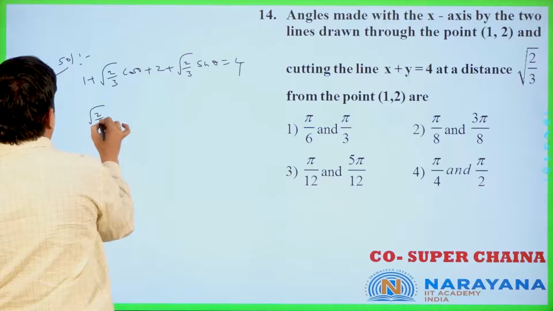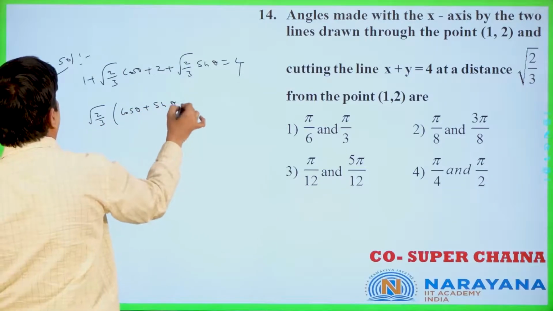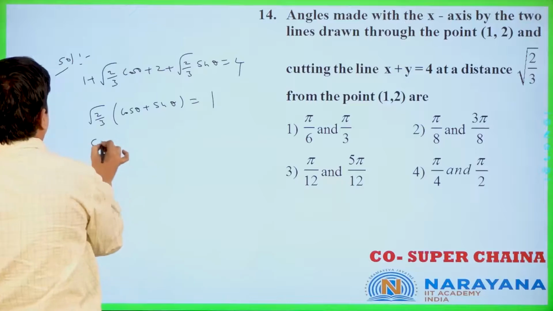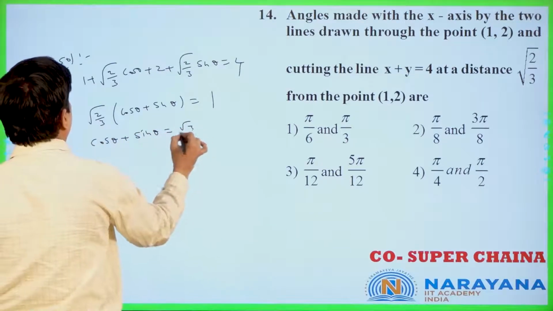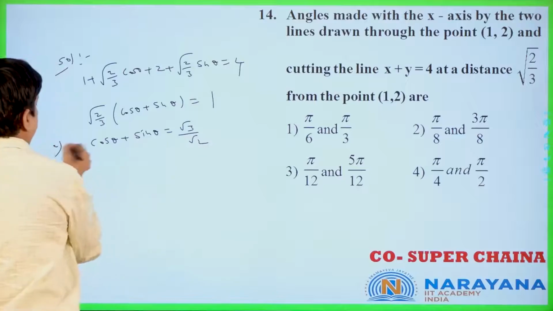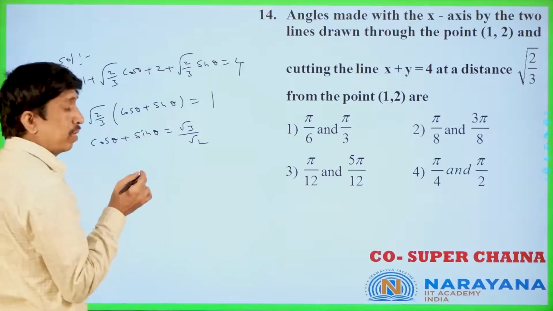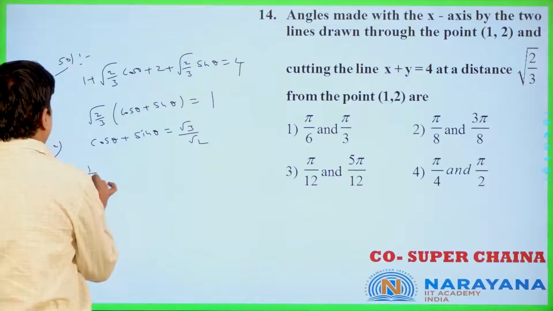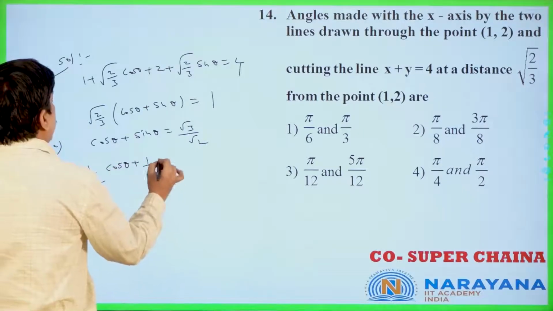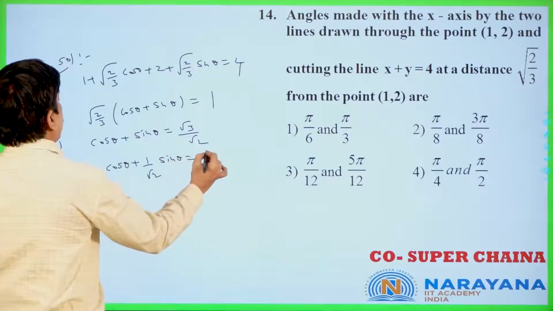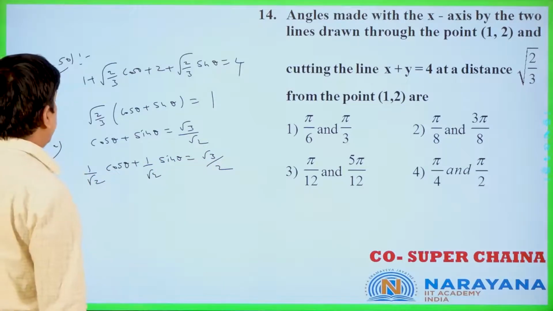Root of 2 by 3. cos theta plus sin theta is equal to 1, you will get cos theta plus sin theta is equal to root 3 by root 2 only. Now a cos theta plus b sin theta plus c is equal to 0. Divide a cos theta plus b sin theta by root of a square plus b square. 1 by root 2 cos theta plus 1 by root 2 sin theta is equal to root 3 by 2 only.